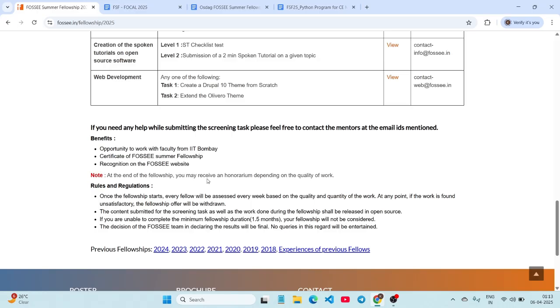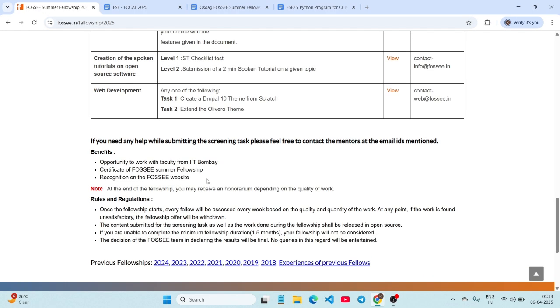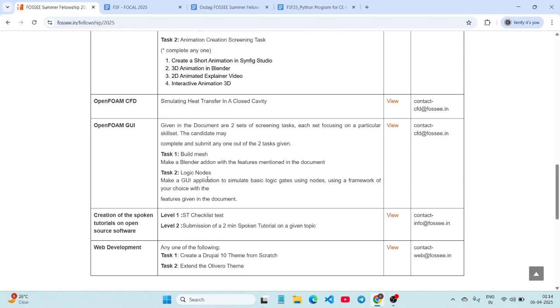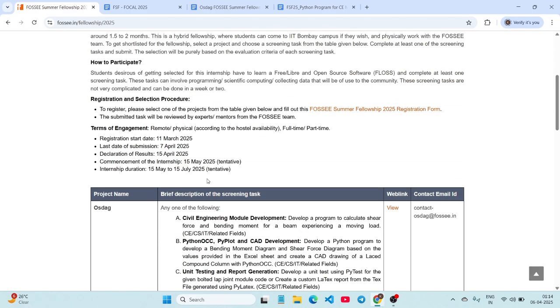Next, some tips to get selected for this internship. So start early and choose the project that interests you, and also follow all instructions carefully, and submit a well documented and clean solution. And if you have any doubts you can also contact the mentors. So this is a very good opportunity, everyone should apply.